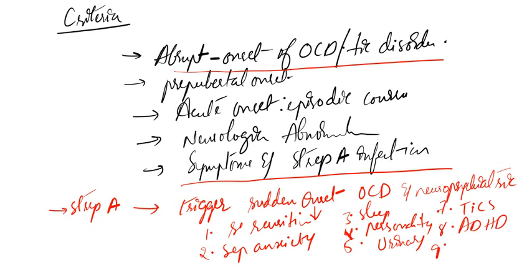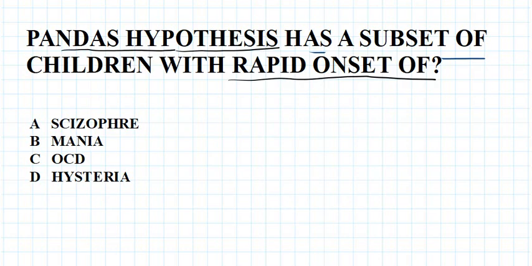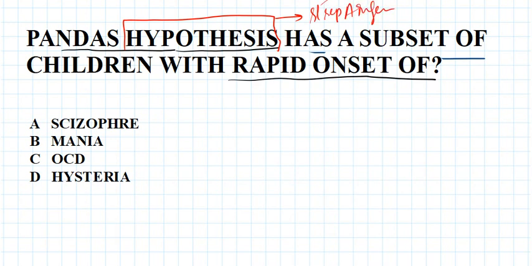Now there will also be a deterioration in learning abilities as well as developmental and age regression. Now, as we already discussed, this PANDAS is a hypothesis. It's not a sure shot theory with static results or static evidence. It's a hypothesis, meaning children will have some neuropsychiatric disorders which may link to the streptococcal A infection as well as some other infections also. Right? It's just a hypothesis.